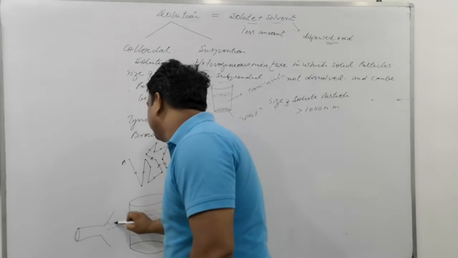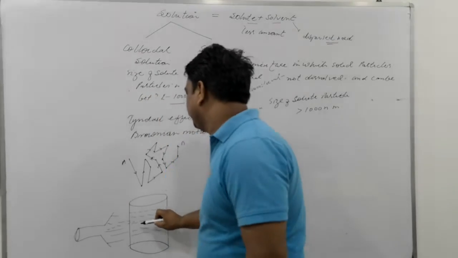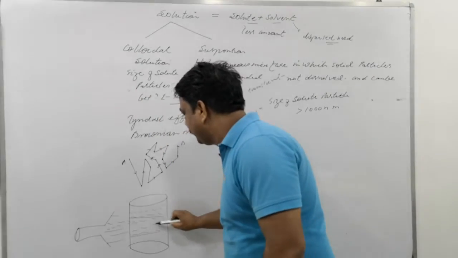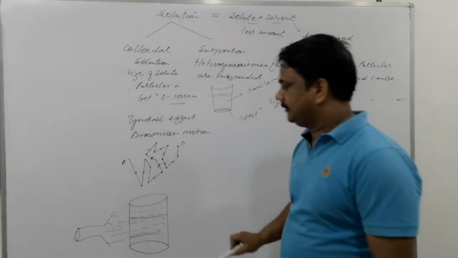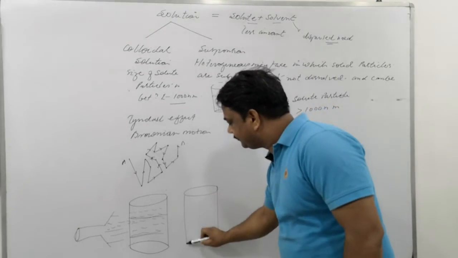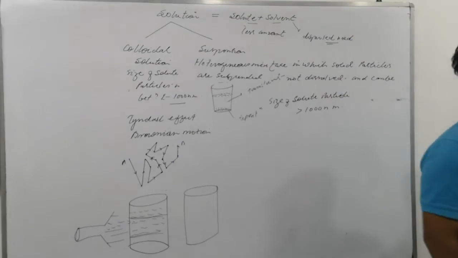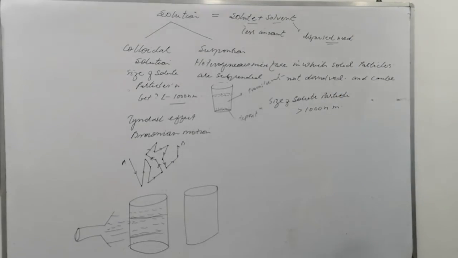What will happen? The appearance of the path of light. The light will appear as it passes through this. But in the case of a suspension, the path will be completely invisible. The light cannot pass through the suspension. Is that clear? Brownian motion is the constant random motion of the colloidal particles.